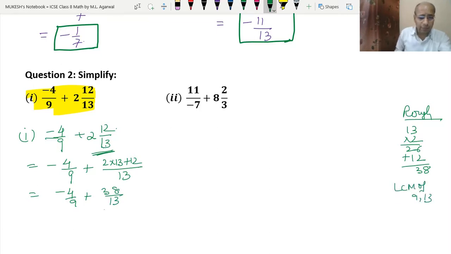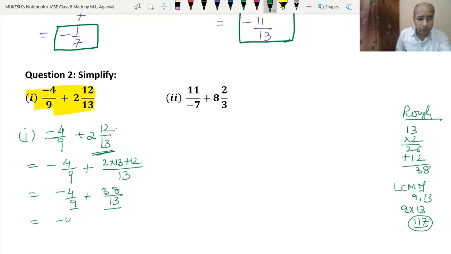Since 13 is a prime number and 9 and 13 do not have any common factor, their LCM will be 9 into 13. 9 threes are 27, 9 ones are 9, so 117 is the LCM. That means we can multiply 9 with the 13 and 13 with the 9, and the same with the numerators.